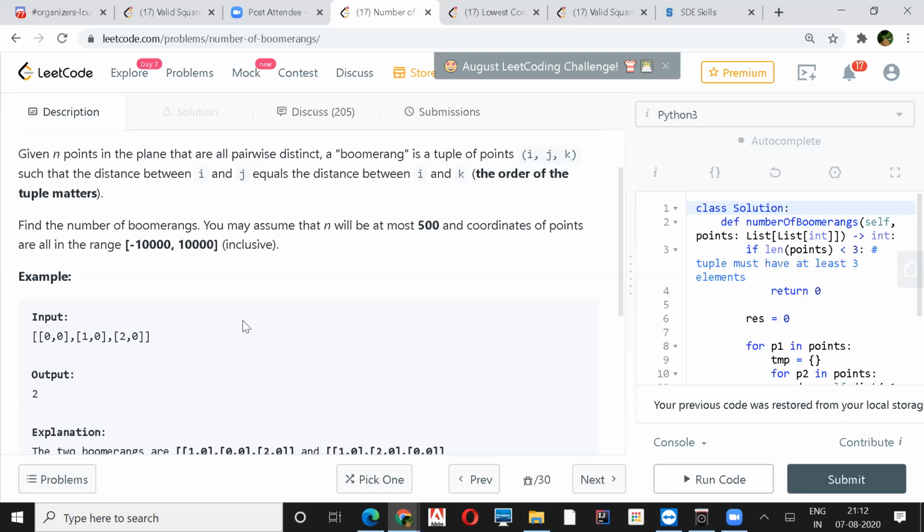So the way I look at it, looking just at the example, whenever there is an equal distance between two points, you can make one point the center and have two segments from that point to the other two points.